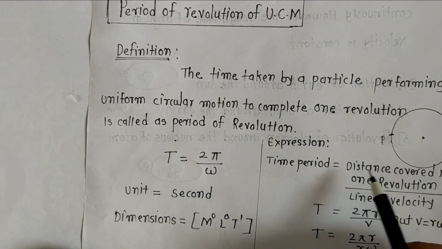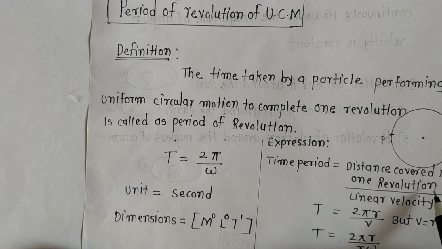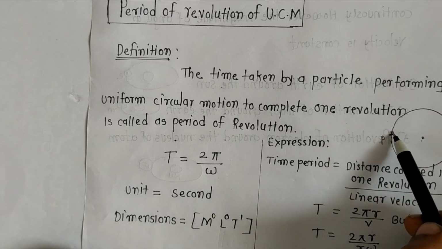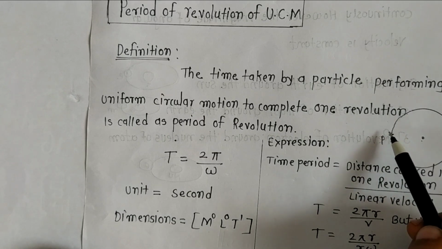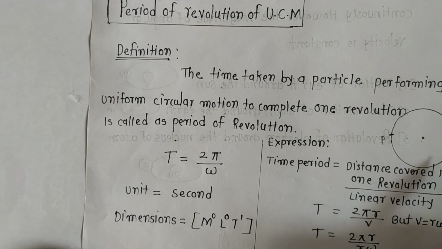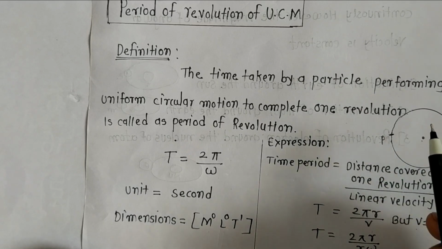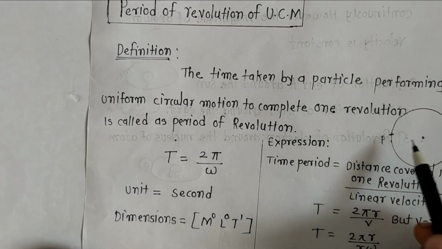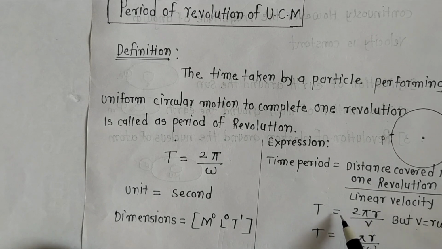Time period is equal to the distance covered in one revolution upon linear velocity. This particle is on the circumference of a circle, so in one revolution it covers the whole circumference of the circle, which is 2 pi r. So T is equal to the distance covered in one revolution, 2 pi r, upon linear velocity v.